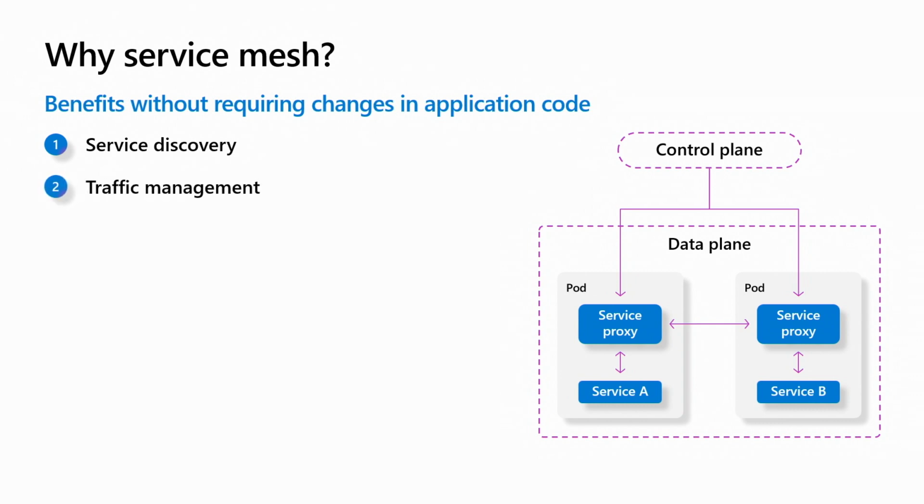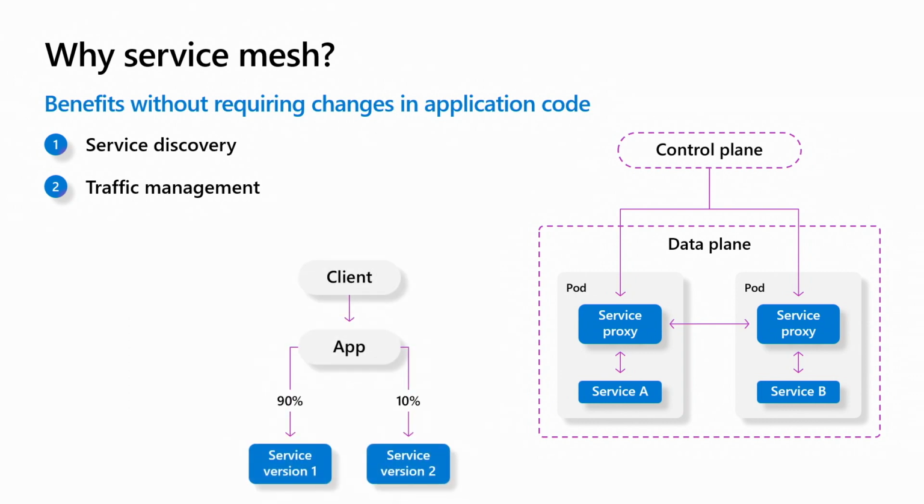You also want the ability to have traffic management and traffic routing, which is things like, for example, doing traffic splitting, controlling where it goes, how much traffic goes in which direction, and we're going to take a look at that later in this session. You want to look at things like security and traffic encryption, mTLS, mutual TLS, how to get information from service A to service B in a fully encrypted and secure way.